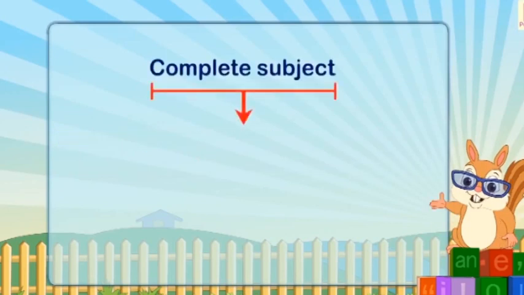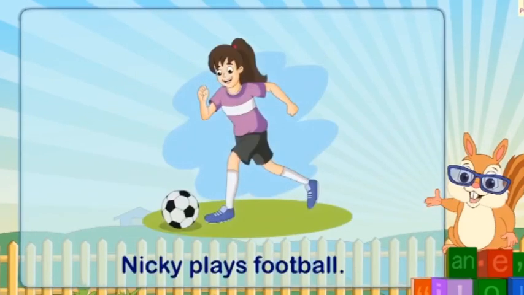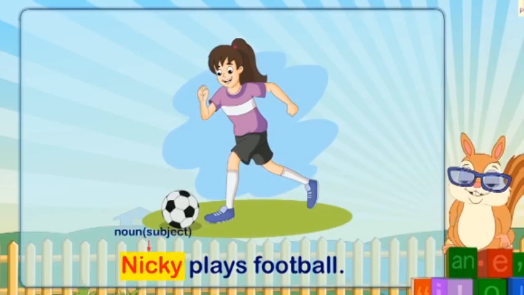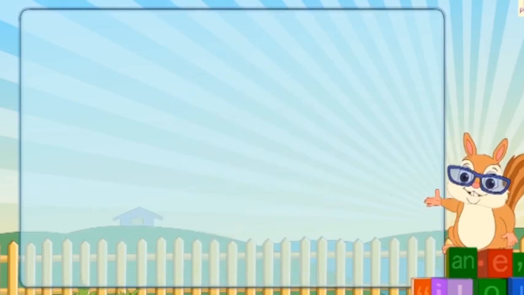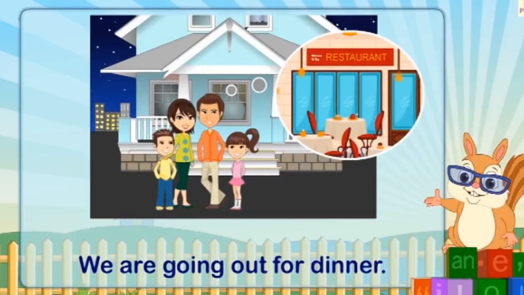The complete subject has a noun or pronoun. For example, Nikki plays football. Here, Nikki is a noun subject. We are going for dinner. Here, we is a pronoun subject.